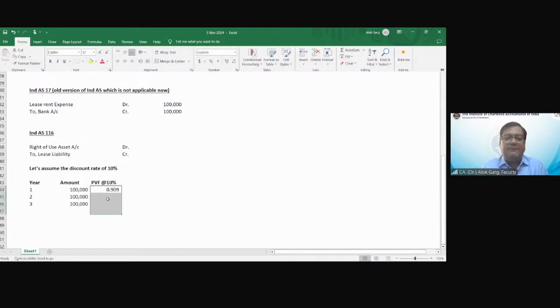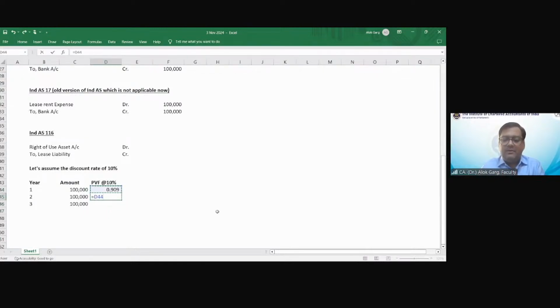What is the PVF for second year? Divide by 1.1. Third year, divide by 1.1. Okay, this is the present value factor. Then what is the present value? 1 lakh multiply by this. So the present value of 3 lakh is 248,685. 248,685. This is the accounting entry.